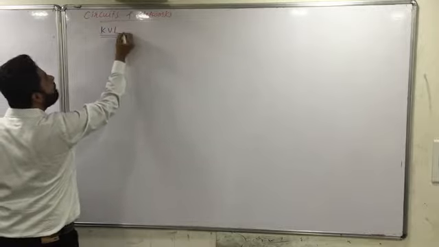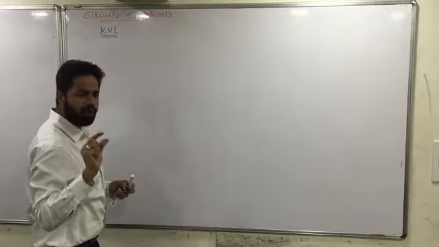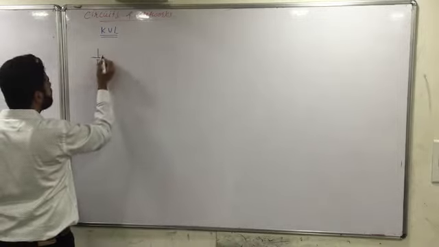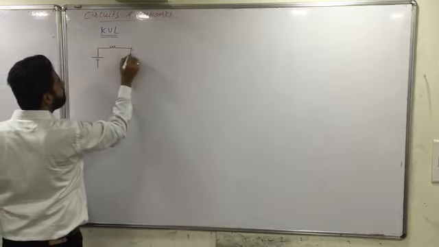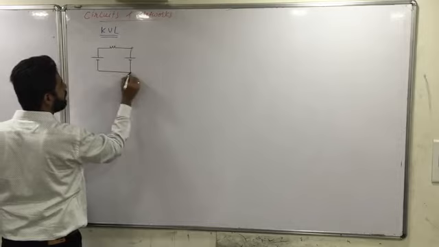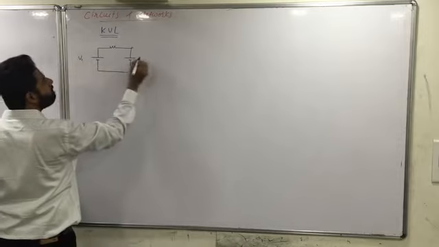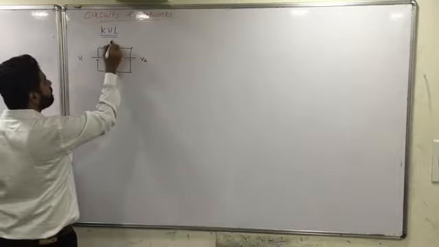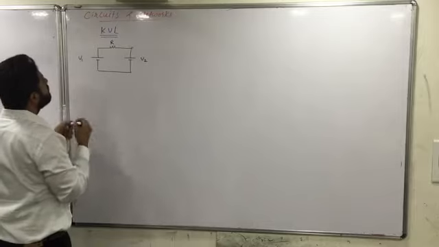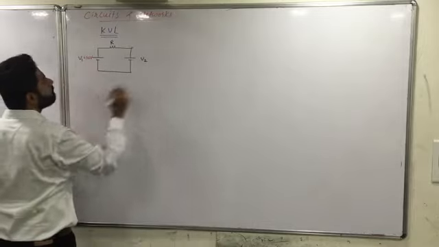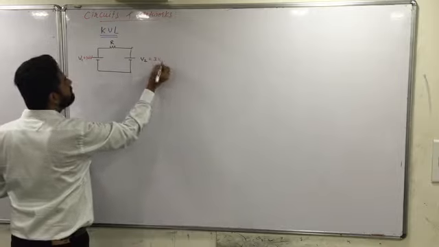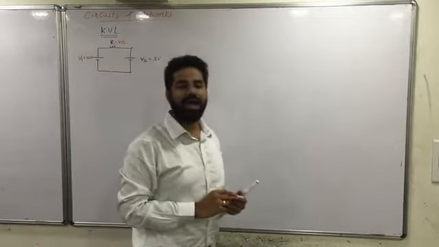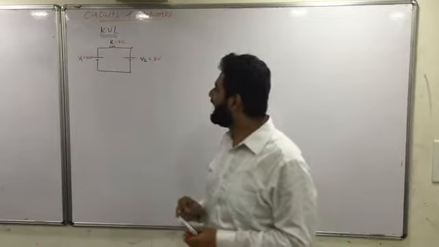I want to apply KVL in a very tiny little circuit, and the circuit is like this. I'm sure you will be able to do it so well. Let's see. V1 volts, V2 volts, and this is R. The values are like this: 10 volts, 3 volts, 7 volts. Okay, I am interested in applying KVL in this loop.